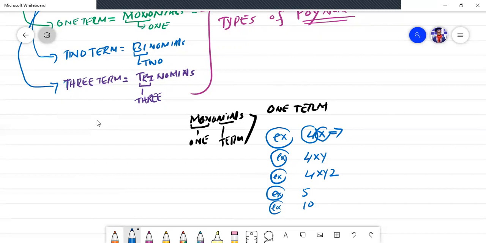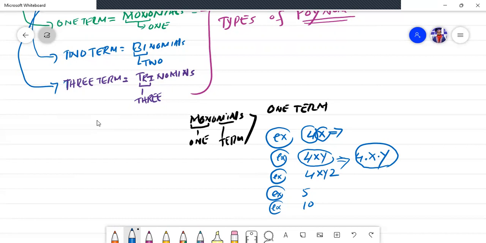If I say what you mean by 4xy, always remember, as I said earlier, in algebra numbers and letters next to each other means multiply. So 4xy means 4 times x times y. So what we are doing here is multiplication. Is it easy? Yes, of course it is easy. So this is all about monomials.